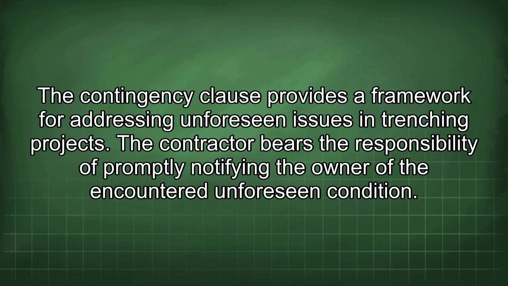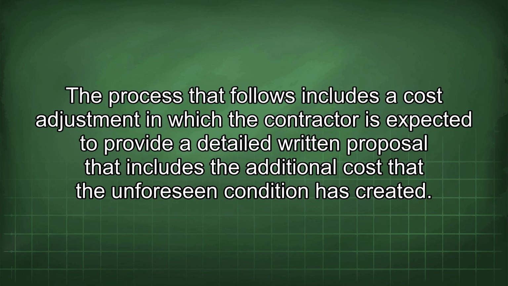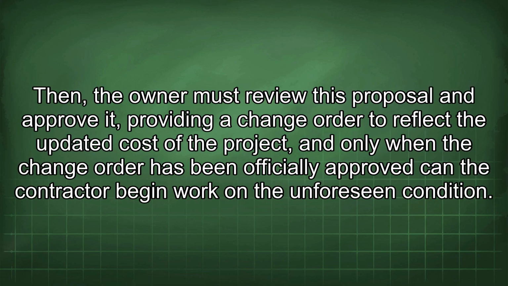The contractor bears the responsibility of promptly notifying the owner of the encountered unforeseen condition. The process that follows includes a cost adjustment in which the contractor is expected to provide a detailed written proposal that includes the additional cost that the unforeseen condition has created. Then, the owner must review this proposal and approve it, providing a change order to reflect the updated cost of the project, and only when the change order has been officially approved can the contractor begin work on the unforeseen condition.